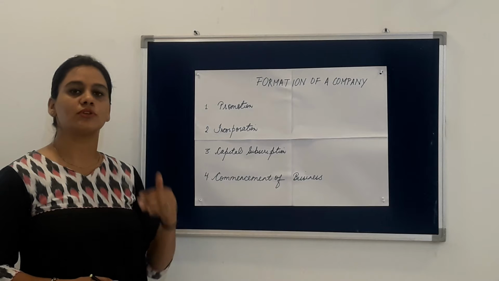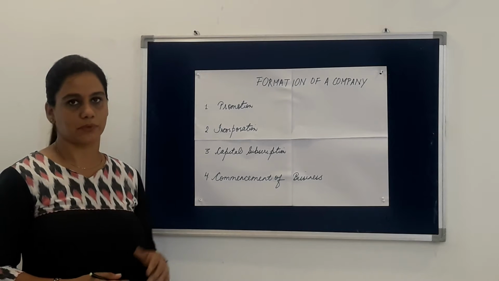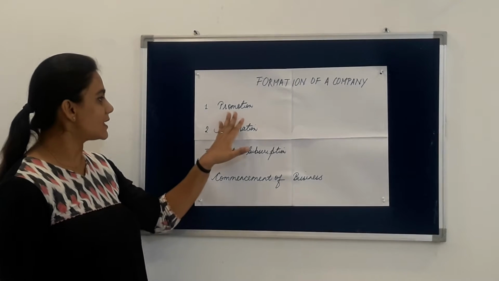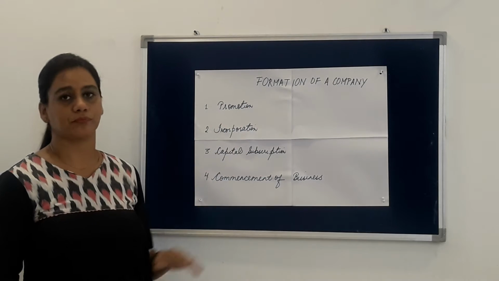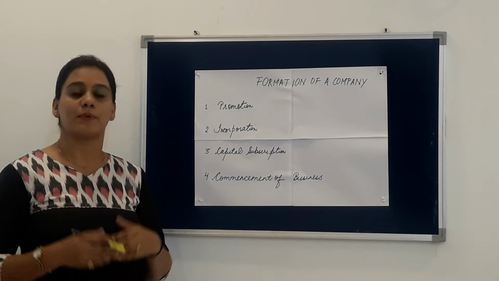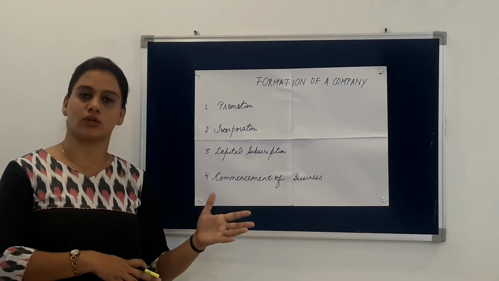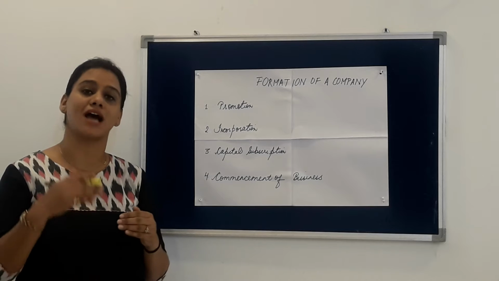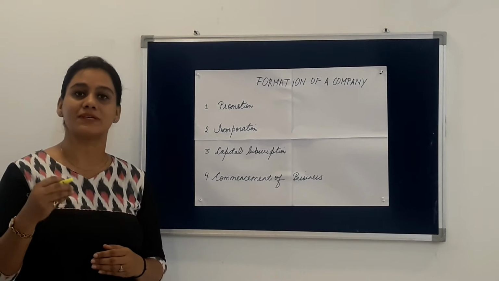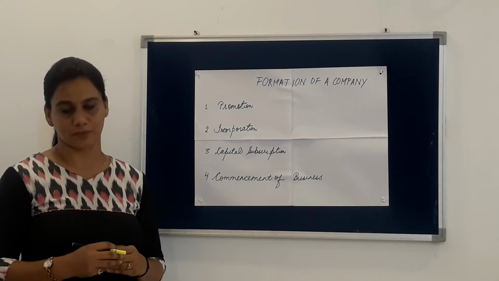Now let us come to the formation of a private company. The very first step for the formation of a private company is promotion. What is promotion? Promotion is done by the promoter. Who is a promoter? Promoter is a person who starts the business, who has basically the idea of starting the business.